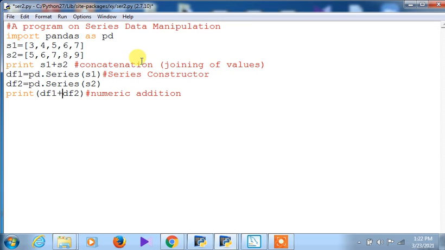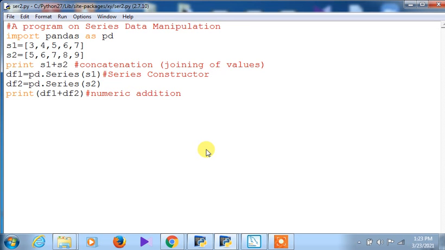Okay, and here what is happening? By using the series constructor, I have initialized the series S1, and that has been converted into an object, panda object. All right, and df2 also the same thing, series 2. But when I have written df1 plus df2, the numeric addition has taken place. Now let us analyze the output once, so we will be able to understand the purpose of this one. Okay, so this is actually a kind of data manipulation in Python data frame. Fine, that is the thing.